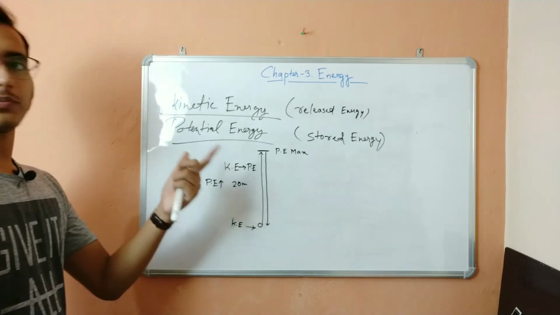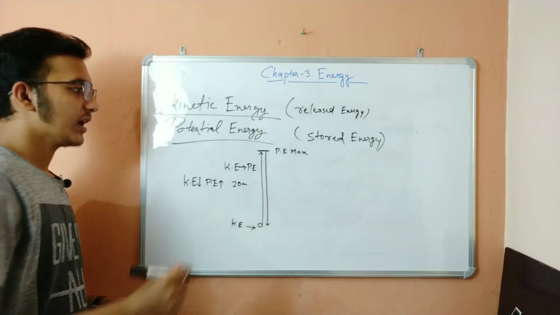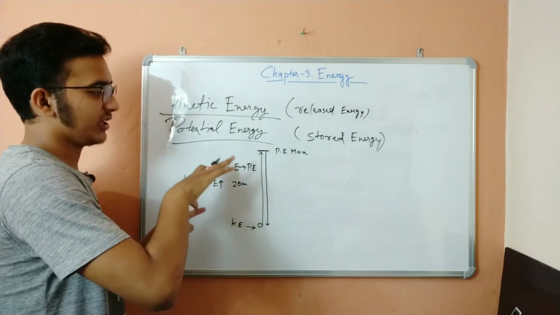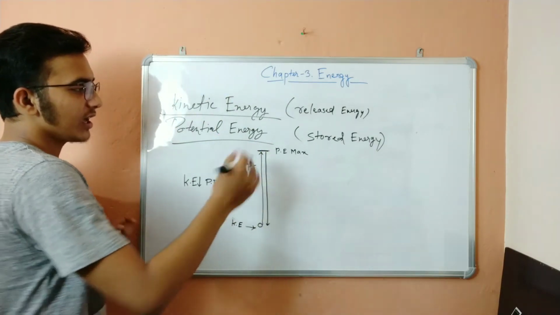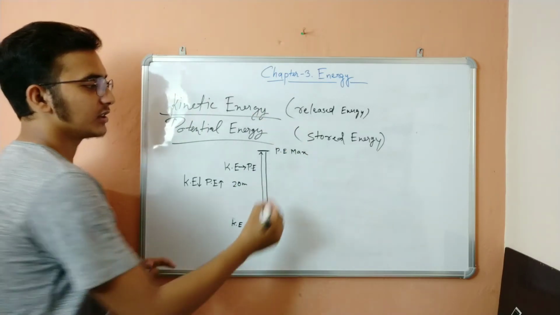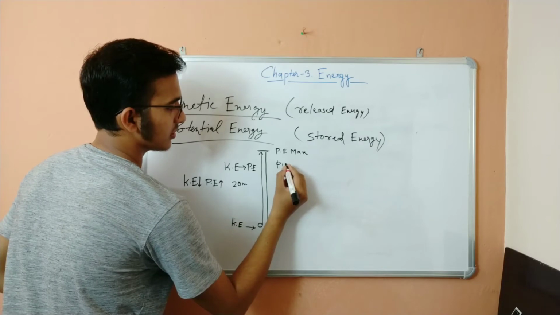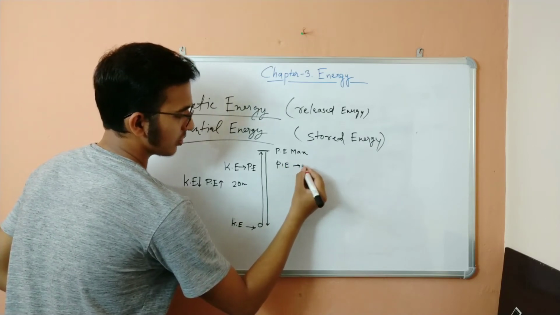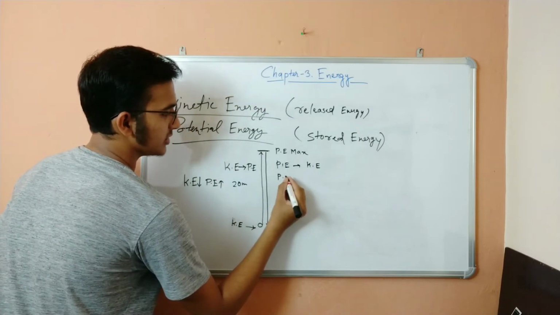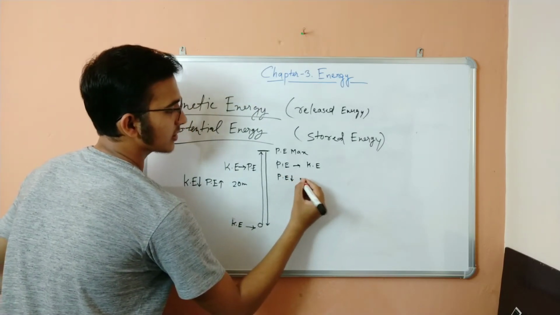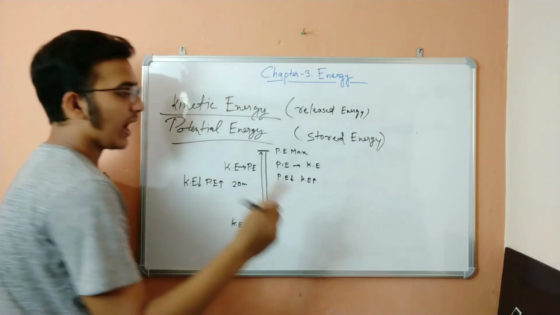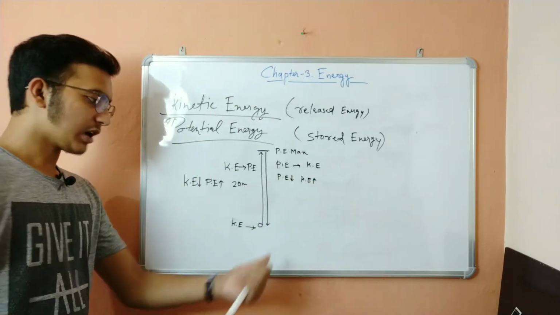Okay, at the maximum height the potential energy is also maximum. At that maximum height, when the ball eventually has zero kinetic energy, the ball starts going down. When that happens, the potential energy gets converted to kinetic energy. That means potential energy decreases and kinetic energy increases until the ball hits the ground.